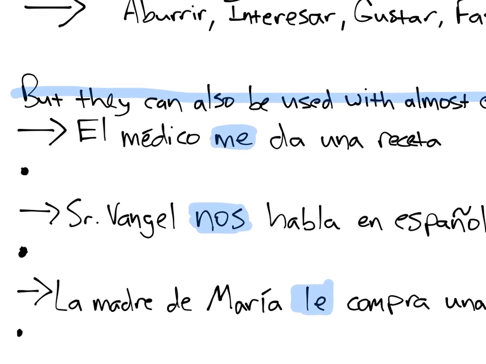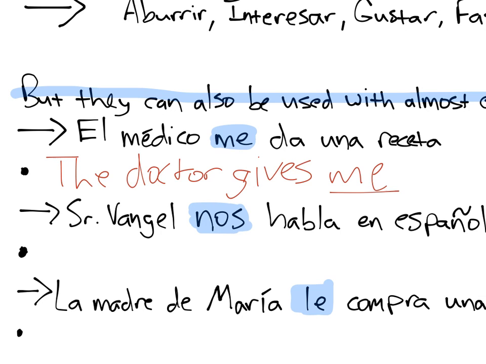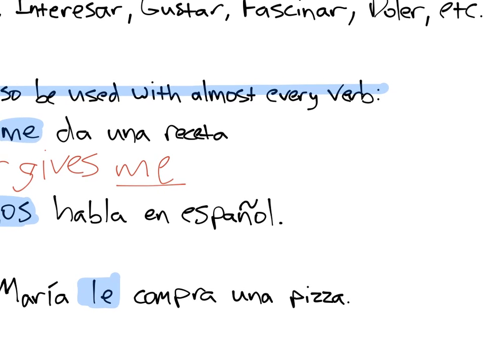So here we go. El médico me da una receta. The doctor gives, sorry about that, me, there's your object pronoun. So I have to skip over here. A prescription.